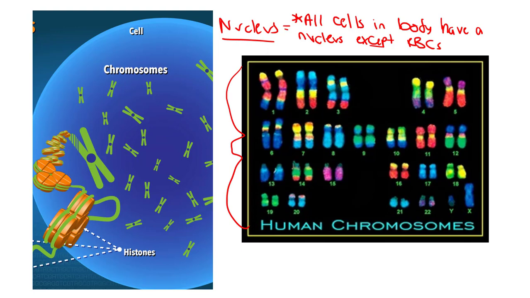There's 23 sets of chromosomes. Set 1 through 22 are what we call autosomes. These are the DNA that's going to give you your general characteristics. It gives you both your mental and your physical characteristics. Like it makes you who you are, right? Then the 23rd set is your sex chromosomes.